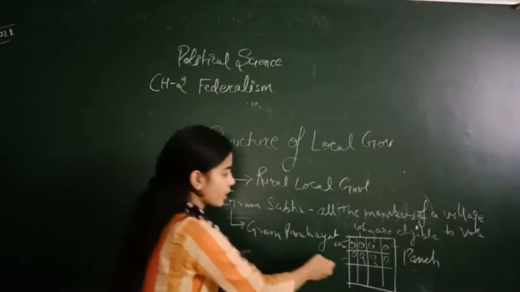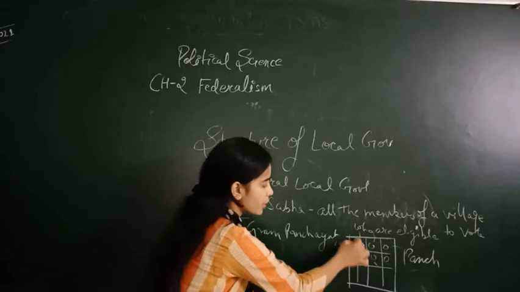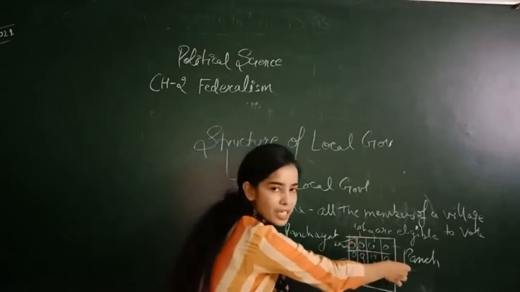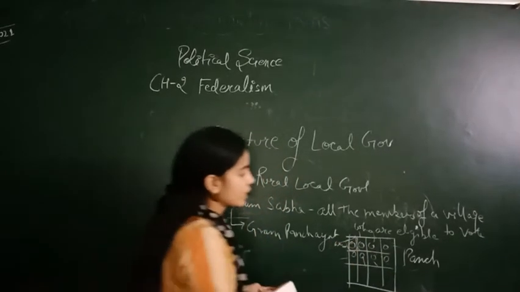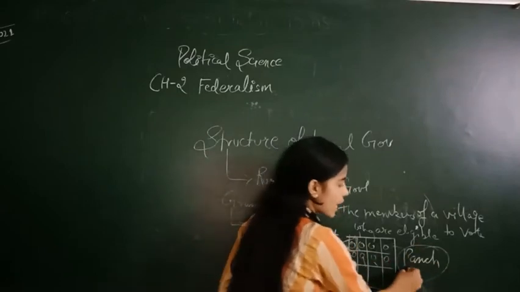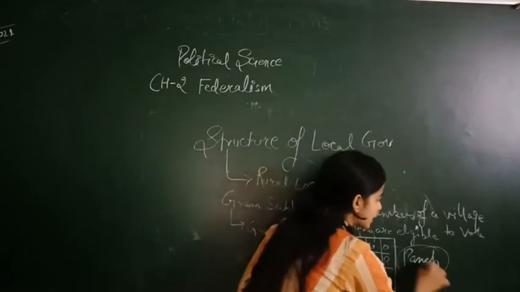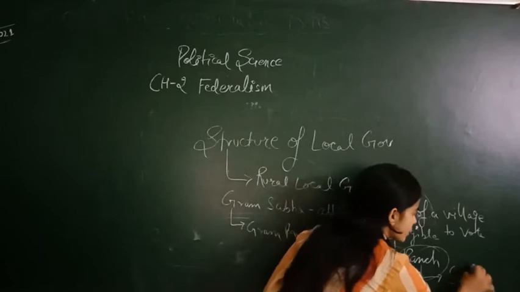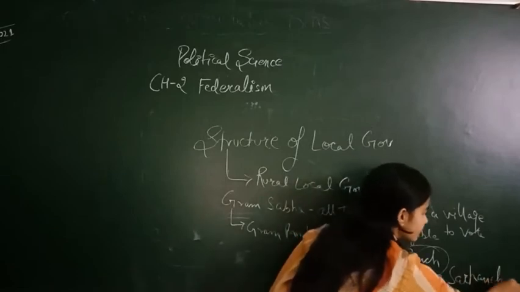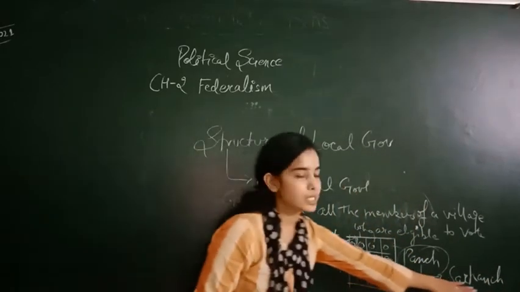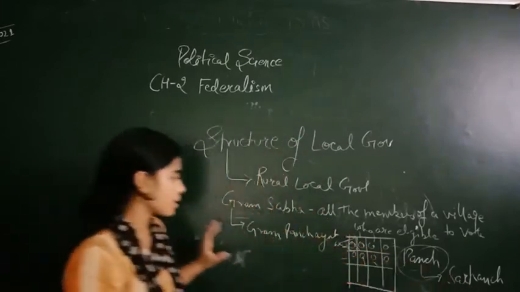Gram Sabha people. All the people of this area will vote for the panch of this area. Now, all the panches are chosen, and after this, the panches choose the sarpanch of the Gram Panchayat.